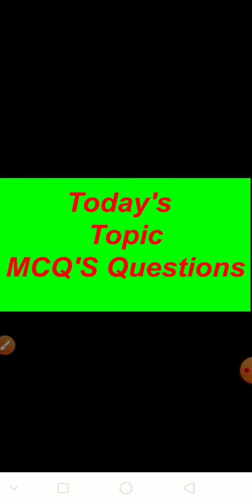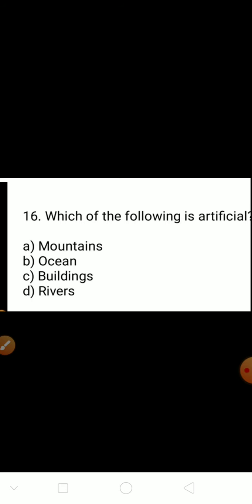In this session, I am explaining today's topic: MCQ questions for History, Chapter 1, When, Where and How. See here, question number 16 is there. Already we have completed questions 1 to 15 in the previous session, so in this session, I am continuing the questions.